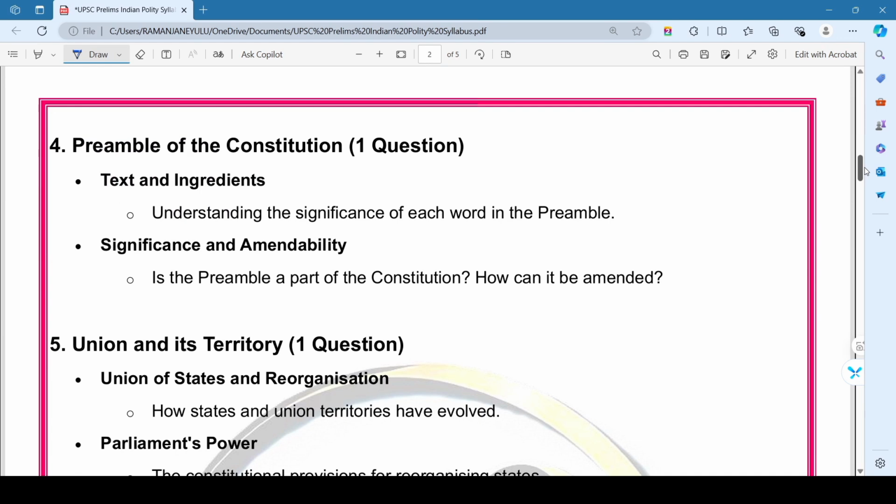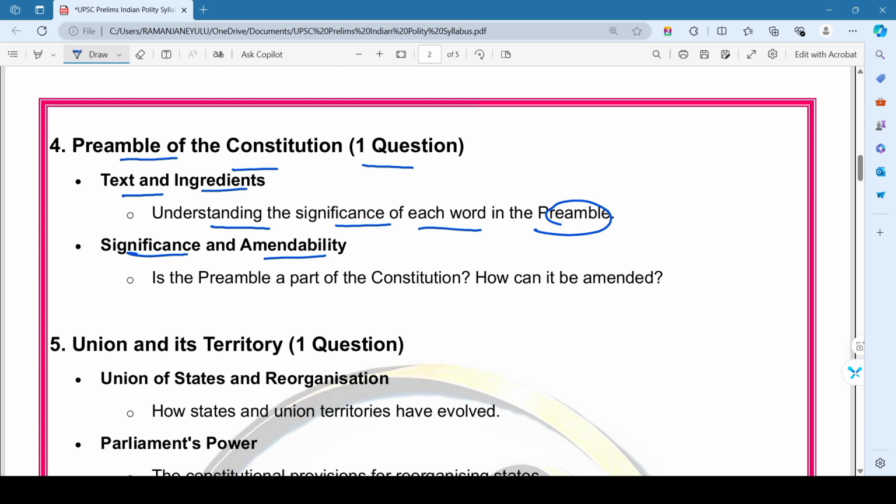Then coming to the fourth chapter, that is the Preamble of the Constitution. Here we expect at least one question from the chapter. Here we mainly focus on the text and ingredients, that is understanding the significance of each word in the Preamble. Then coming to the second topic from this chapter, that is significance and amendability of the Preamble.